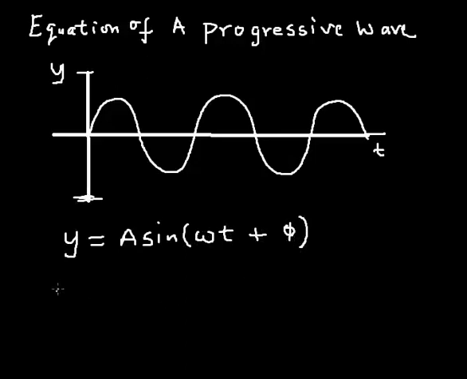All right, so all these parameters, we need to list them out. A is the amplitude of the wave.